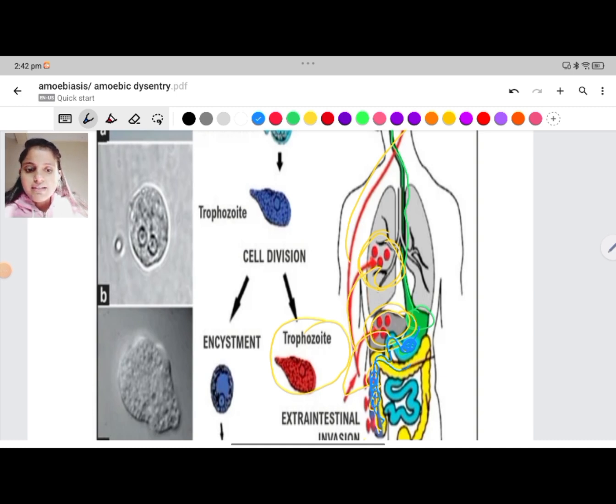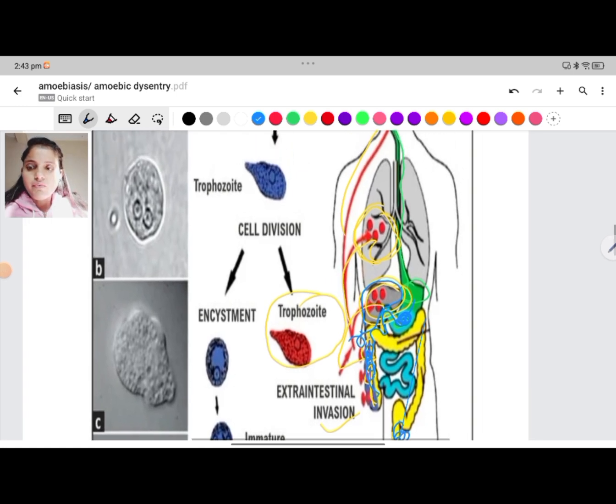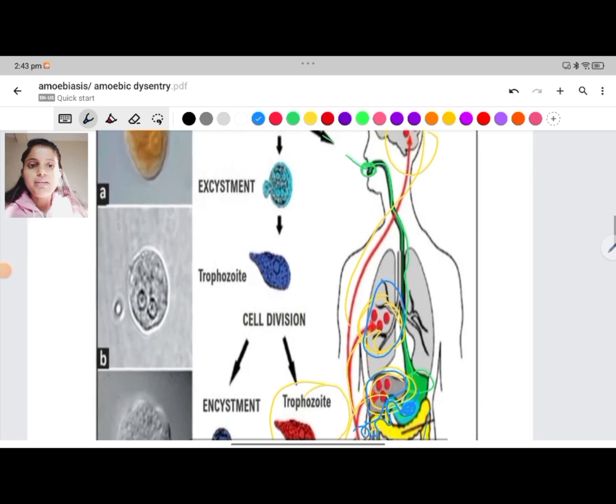Most cysts come out in the stool and infect other persons, and the other trophozoites can invade the liver, where they can cause liver abscess, the lung, where they can cause lung abscess, or the brain, where they can cause